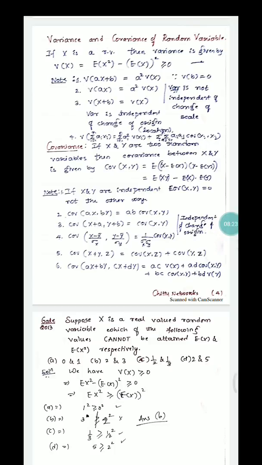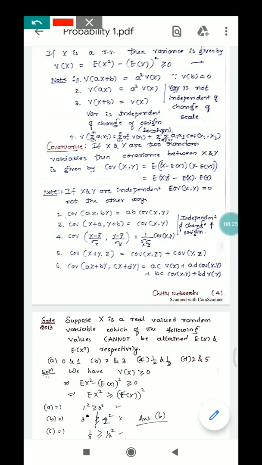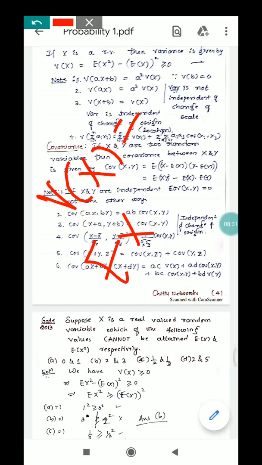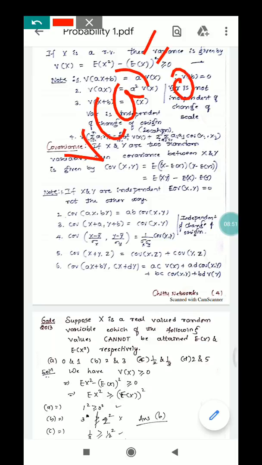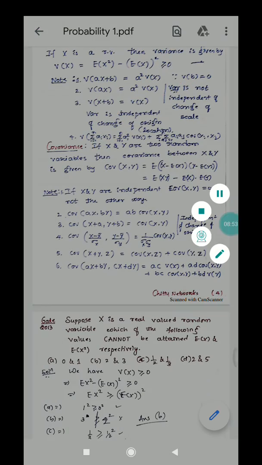So if x is a random variable, then the variance of x is equal to the expectation of x square minus the expectation of x whole square. So this is nothing but the variance of a random variable. And the properties of variance are like this. If you take the variance of a constant a, it is always 0. Variance of a constant is always 0.